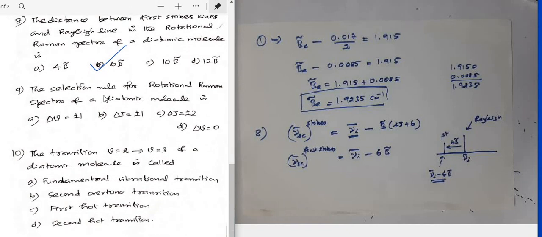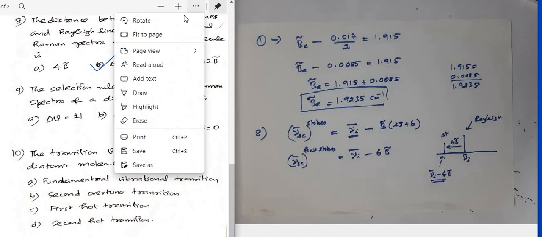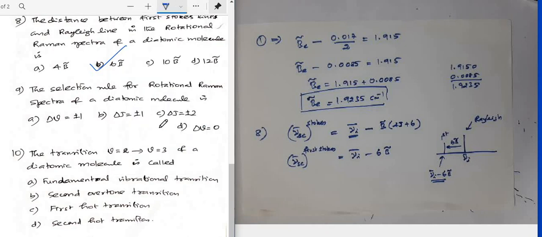Question number 9. The selection rule for rotational Raman spectra of a diatomic molecule. It's a direct question about the delta J value. Since they've asked about rotational Raman spectra, it should be delta J plus or minus 2. Delta J 0 corresponds to the Rayleigh line. Delta J plus or minus 2 corresponds to Raman lines. So for this question the correct answer is option C. Then let me go to the next question.